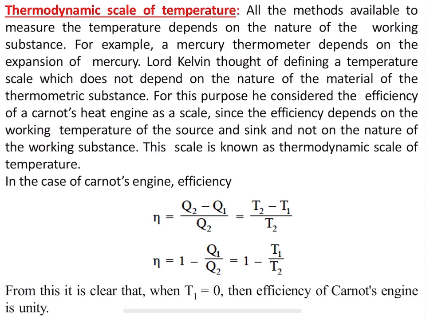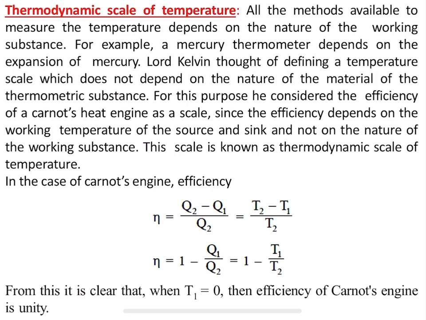For example, a mercury thermometer depends on the expansion of mercury, how the mercury is going to get expanded. So, by knowing the expansion of the mercury, we are going to determine the temperature. The temperature is measured by studying the expansion of the mercury in a mercury thermometer. So, Lord Kelvin thought of defining a temperature scale which does not depend on the nature of the material of the thermometric substances. Here Lord Kelvin wanted to define the temperature which is independent of the nature of the material.